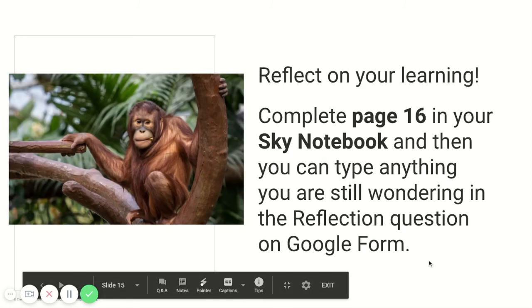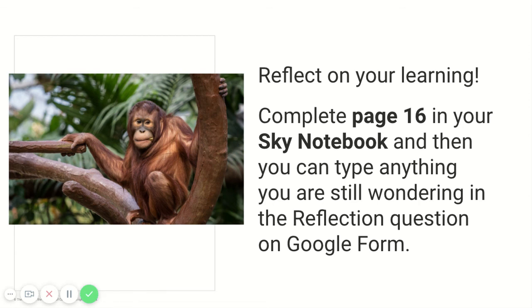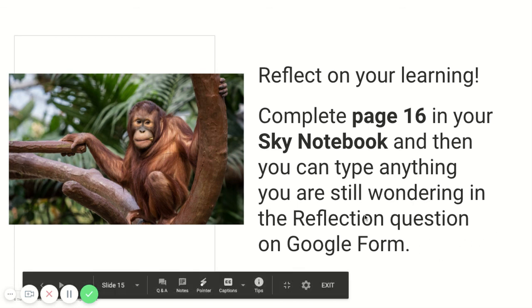Today's assignment is to reflect on your learning. Complete page 16 in your Sky notebook, and then you can type anything you're still wondering in the reflection question on Google Form. The page 16 in your Sky notebook asks you to read a few statements and decide whether or not you feel that you understand what we've gone over in this chapter. Don't be afraid to say that you don't understand. All that will do is help us to help you figure it out.